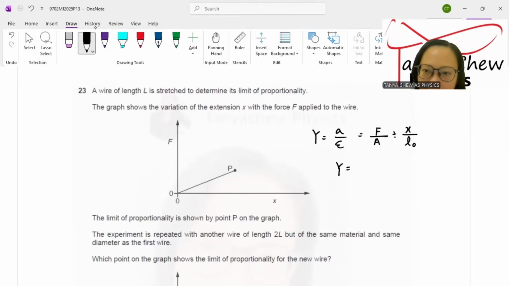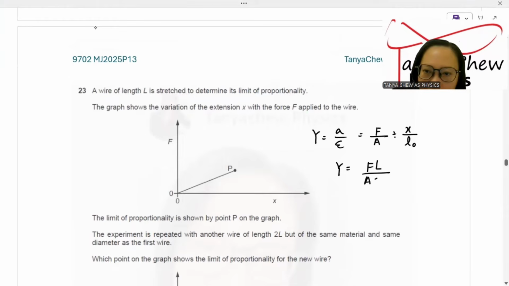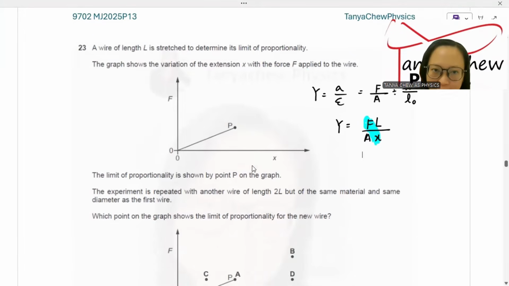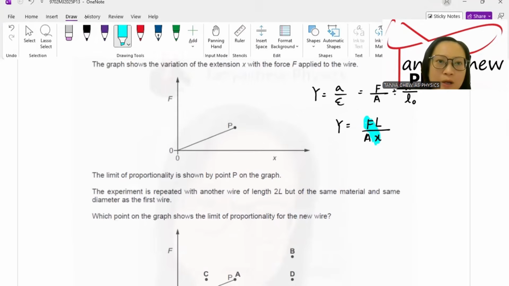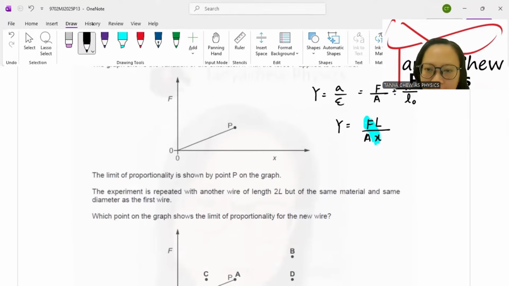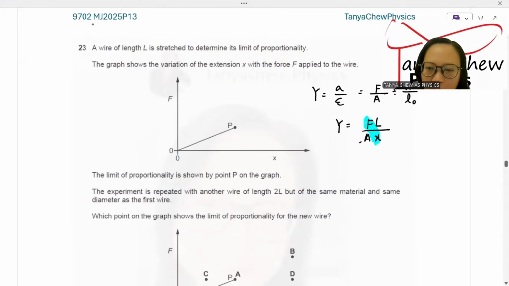So it is FL over AX. So F over X, I want you to see this. This is a gradient of the graph. Now, the gradient of the graph represents the spring constant. Now, I would say that area is the same. So Young modulus will be the same. This is the first equation.